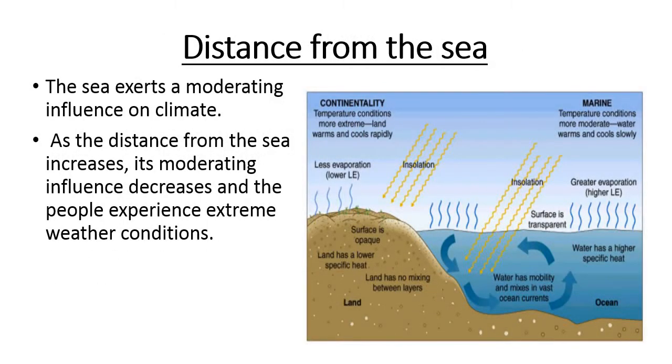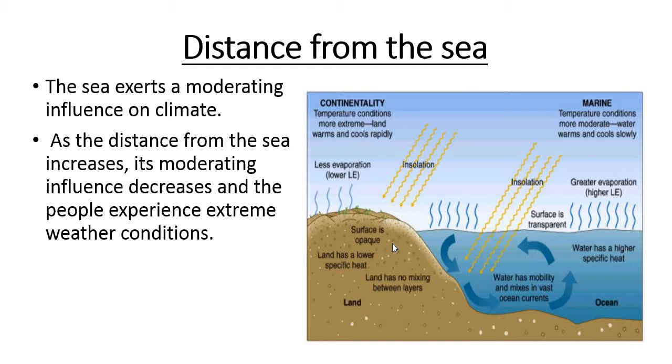Distance from the sea. The sea exerts a moderating influence on climate. This is the land part, this is water bodies. So here near the coastal areas, near the sea, there will be a moderating effect.